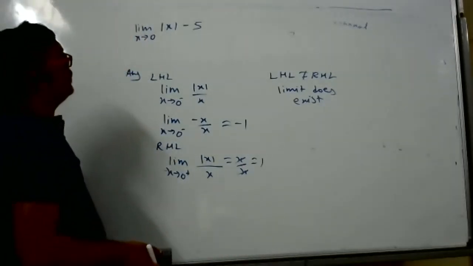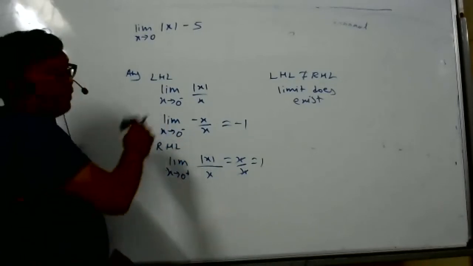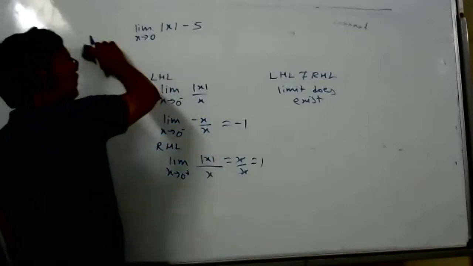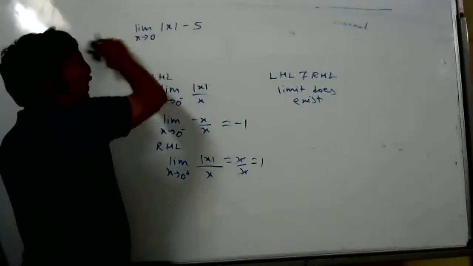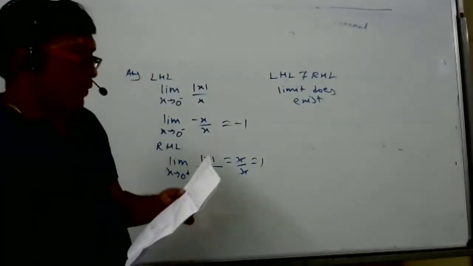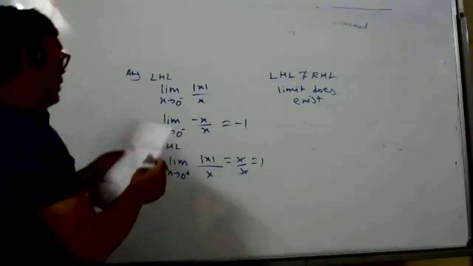Here we directly substitute x equal to 0. If you do LHL and RHL, then also you will get the same answer. You can do it yourself, find LHL and RHL, you will get the same answer. The limit exists here. Okay, we'll go to the next question.